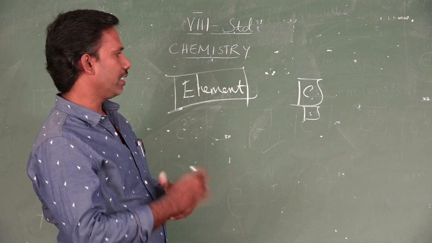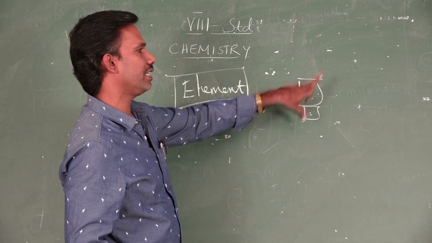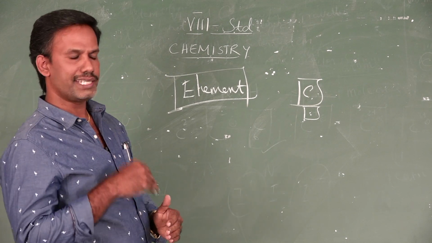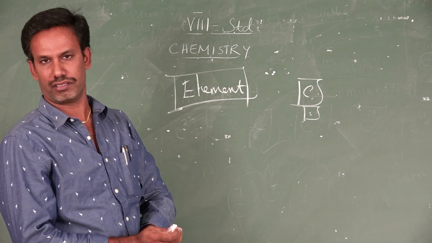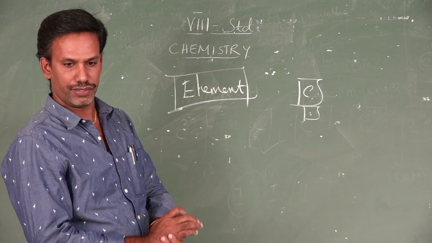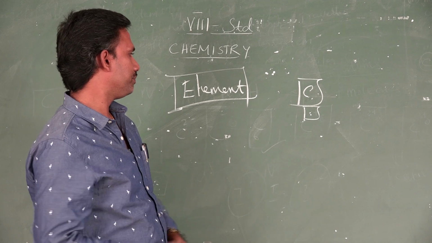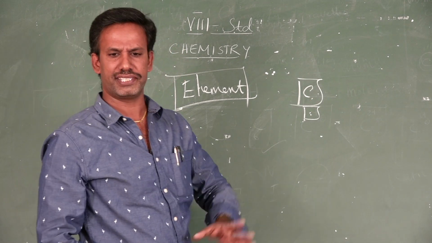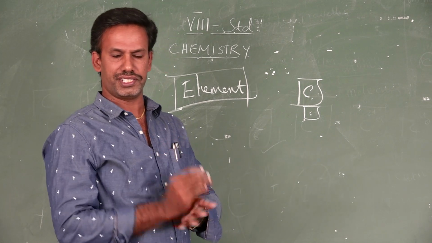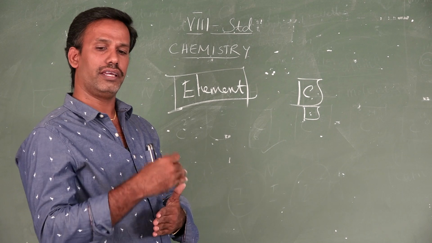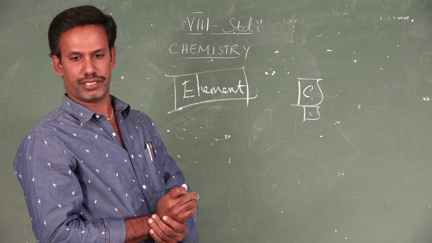If I am simply saying carbon, I write C. How am I writing the C? It is a symbolic representation of carbon. Then the next topic is symbol, which we are going to see now. Symbol is nothing but the shortest representation of an element. That is called a symbol. Nowadays we are using the advanced method of symbols.